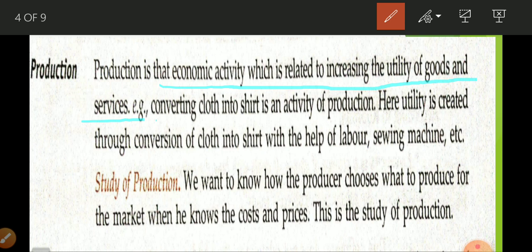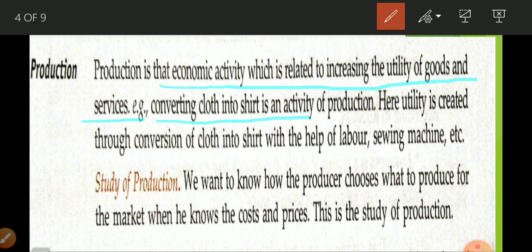For example, converting cloth into a shirt. In very simple language, production is converting raw material into useful goods, useful objects.